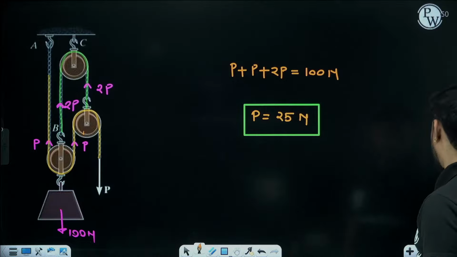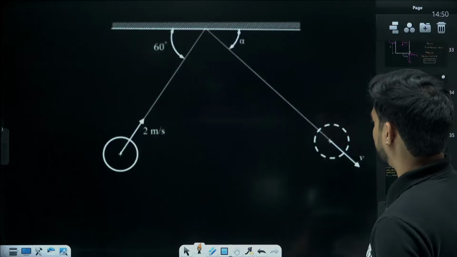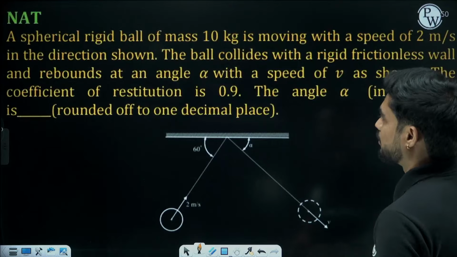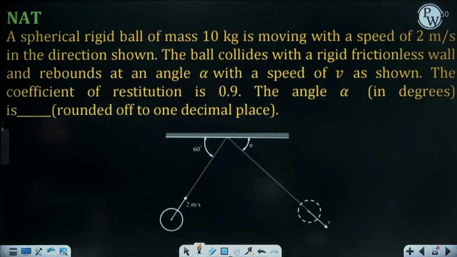Moving on, the next problem. What happened? Oh, it hanged. Okay. A spherical rigid ball of mass 10 kg is moving with a speed of 2 meters per second in the direction shown. Ball collides with a rigid frictionless wall and rebounds at an angle alpha with a speed v. Coefficient of restitution is 0.9. Angle alpha is.